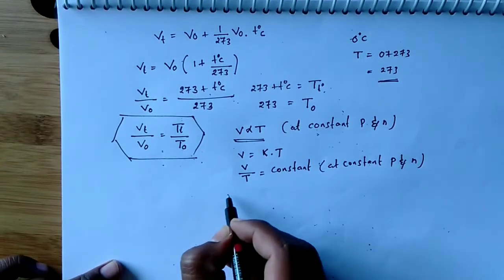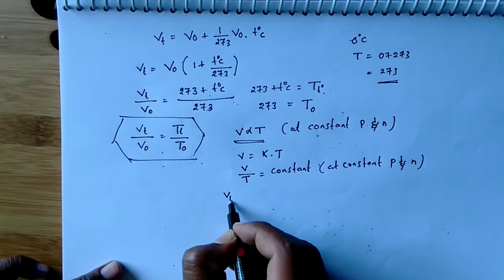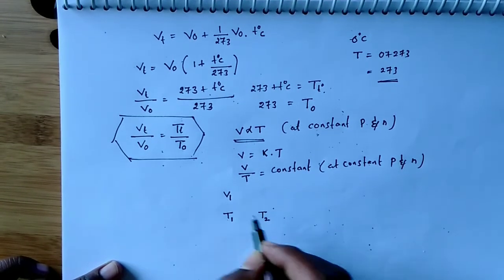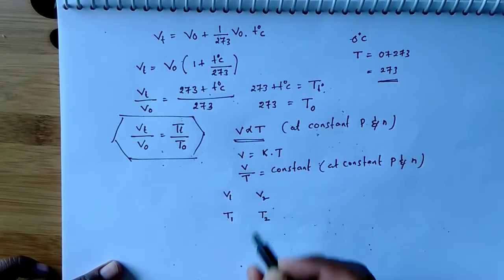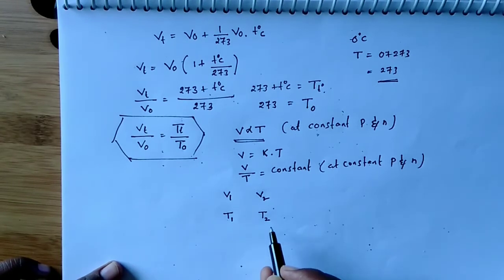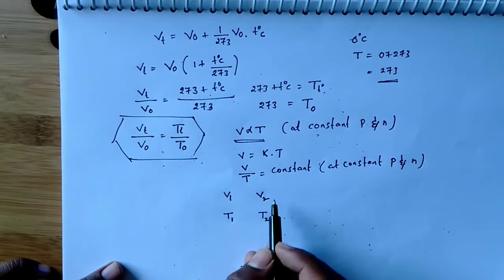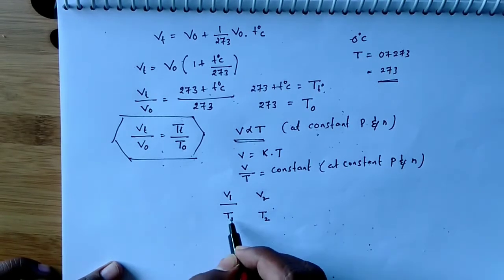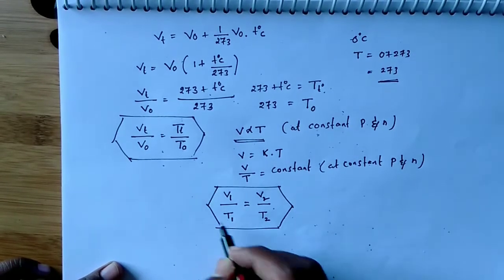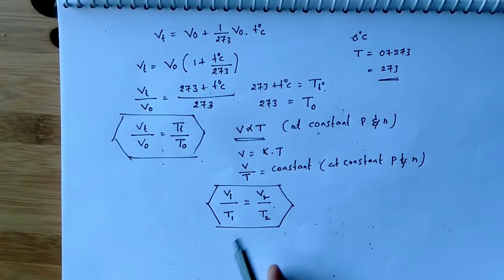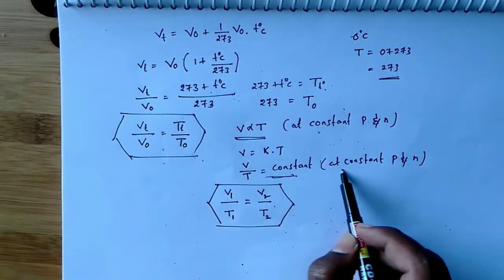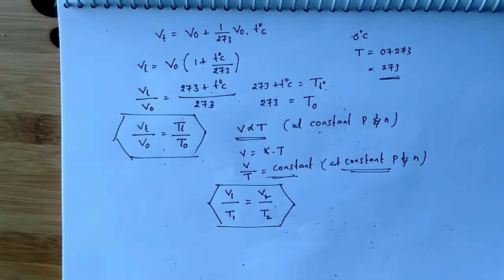For example, I am taking some gas having the volume V1 at temperature T1. If I change the temperature to T2, the volume also changes to V2, whether it increases or decreases. So, I am changing the temperature from T1 to T2, the volume also changes from V1 to V2. So, V1 by T1 is equal to V2 by T2. Even if you change the conditions, the V by T value is always constant, at constant pressure and number of moles.